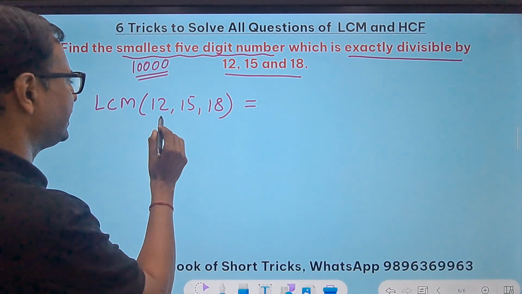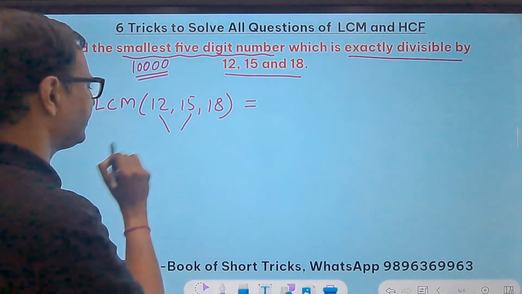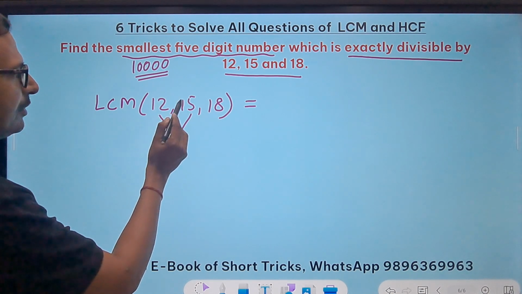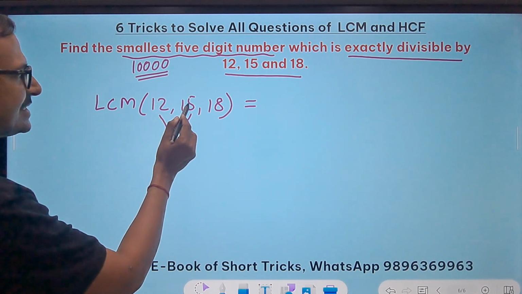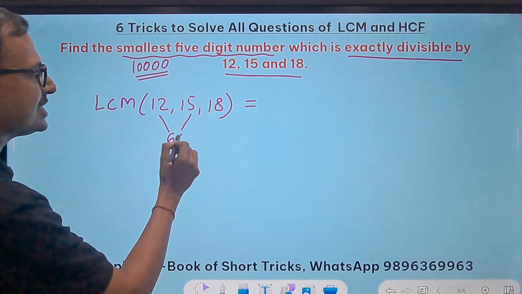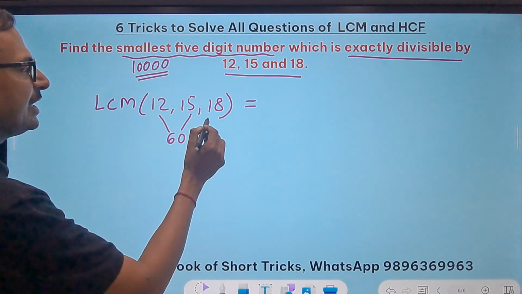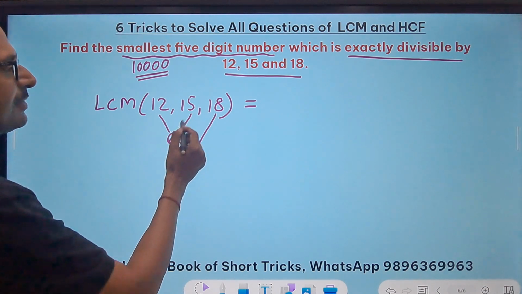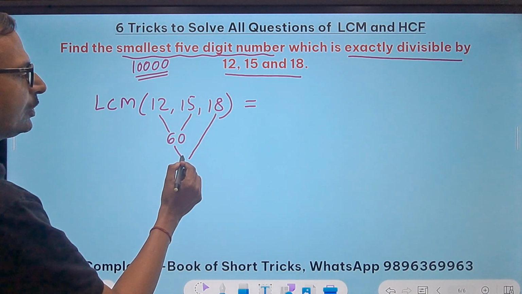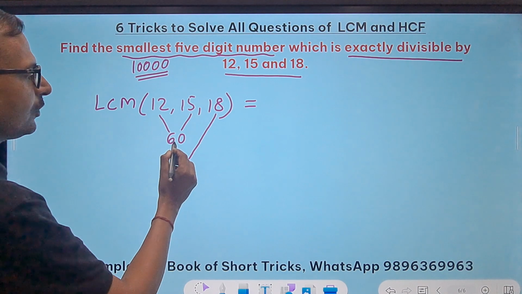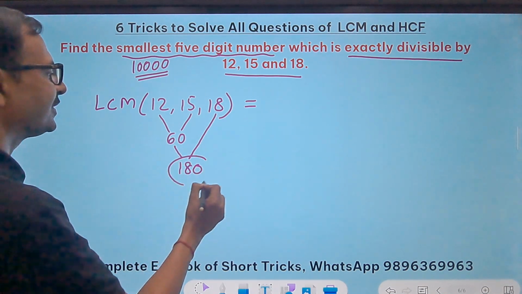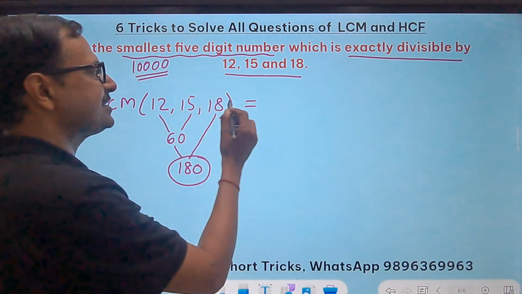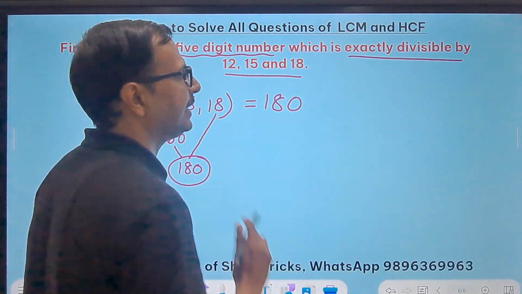Let's take 12 and 15 first. 15 is not divisible by 12, 30 is not divisible by 12, 45 is not divisible by 12, 60 is divisible by 12. So the LCM of these two is 60. Now talking about 60 and 18, 60 is not divisible by 18. How about 120? Not divisible. How about 180? Yes, it is divisible. See, this is how you find the LCM by observation. So the LCM of these three numbers is 180.